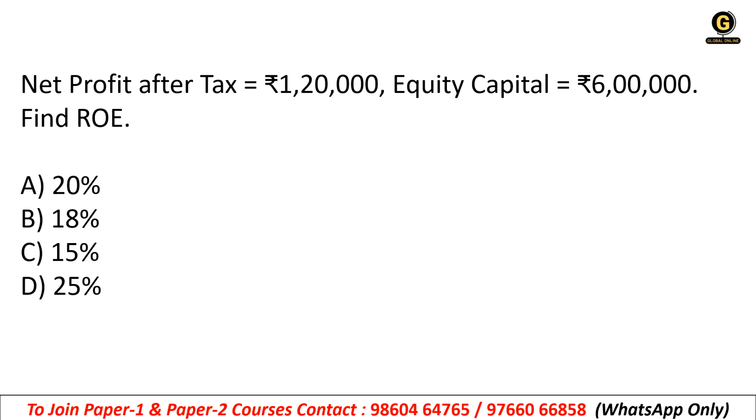Next, net profit after tax is 1,20,000. Equity capital is 6 lakh. Find ROE. Okay, 20%, 18%, 15% or 25%? What will be the answer? So the right answer is 20%.